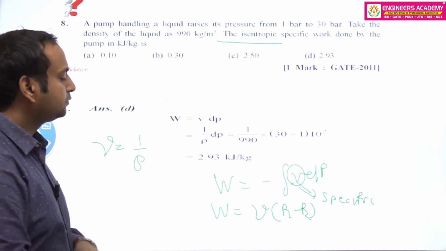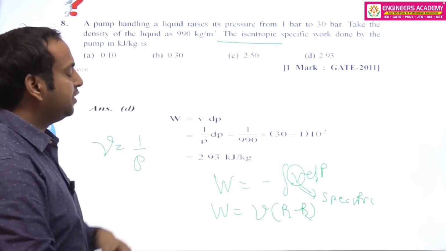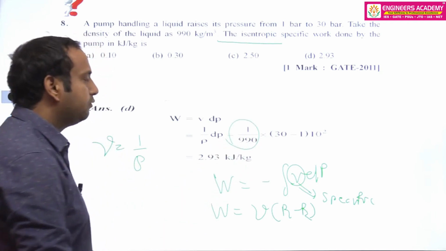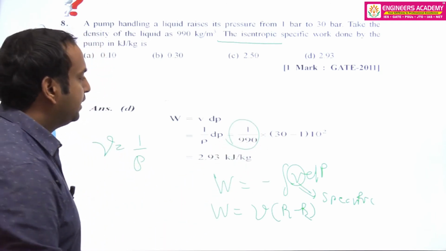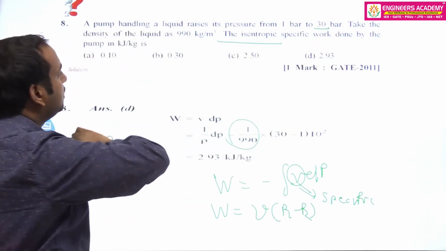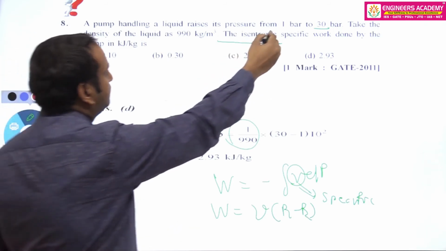So W is, in this question the density is given. So if the density is given, the specific volume will be 1 upon density, 1 upon 990, and the change in pressure in this question is 330 bar and the first pressure will be 1 bar.